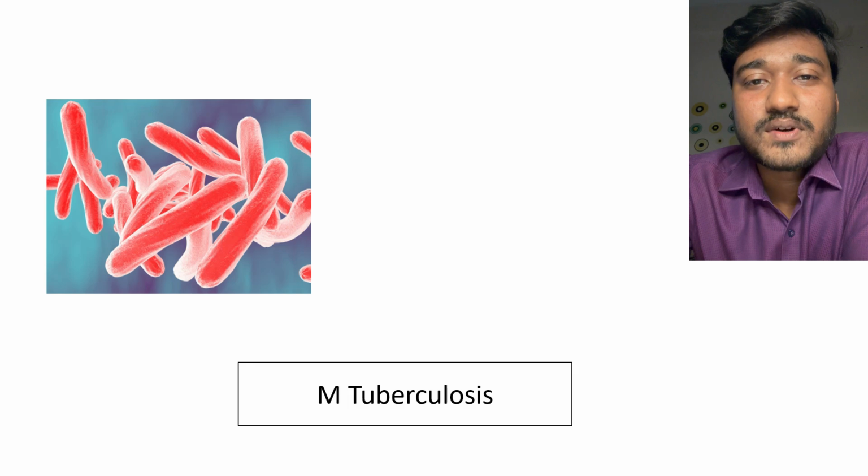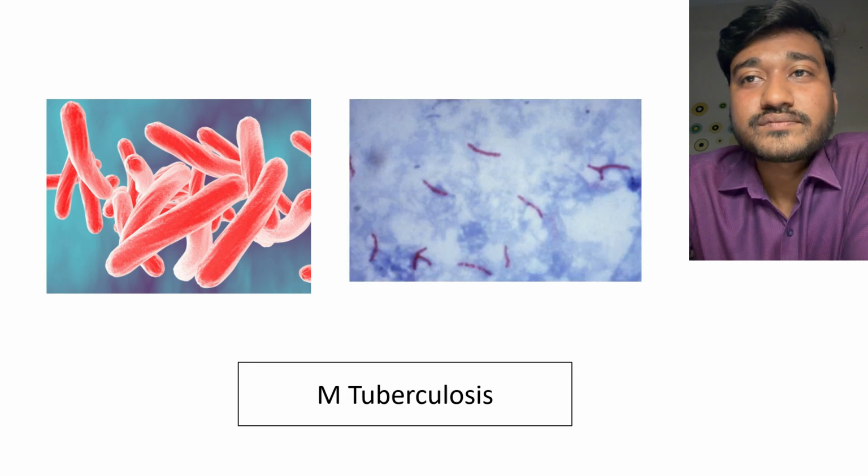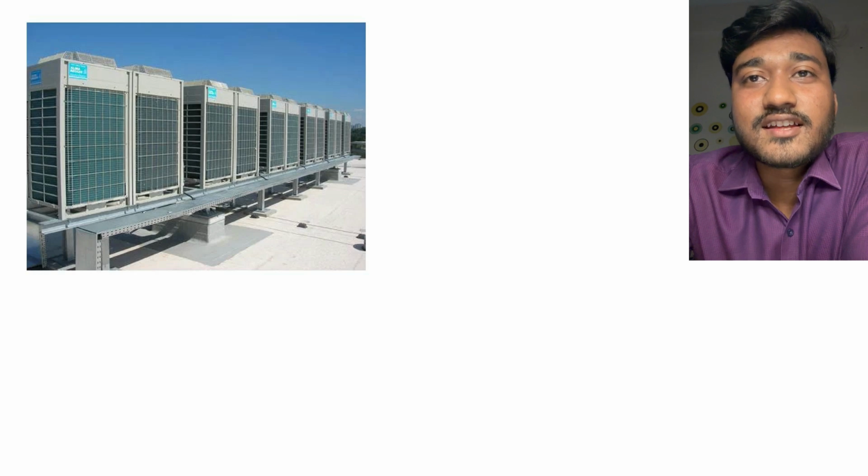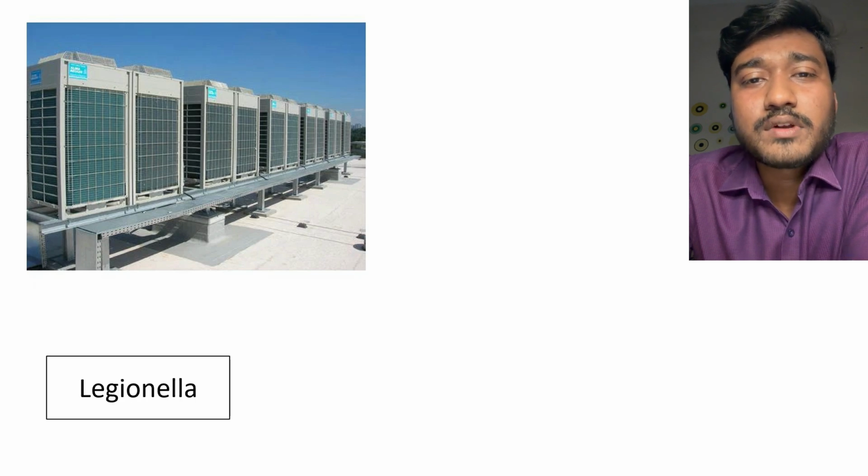Now, please don't forget this organism. This is our MTB, that is Mycobacterium tuberculosis. Okay, Mycobacterium tuberculosis. You can see it in the Ziehl-Neelsen stain as well. So, if you are having pneumonia from an air conditioner, what could be the probable cause? It is Legionella. Okay.